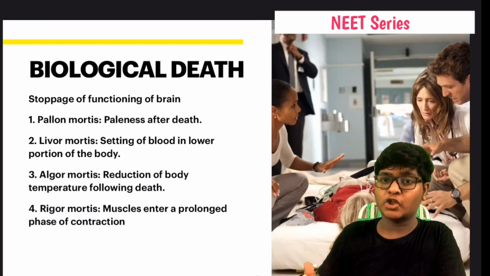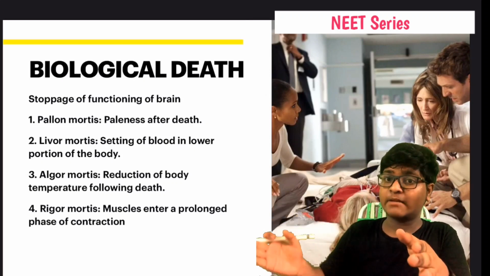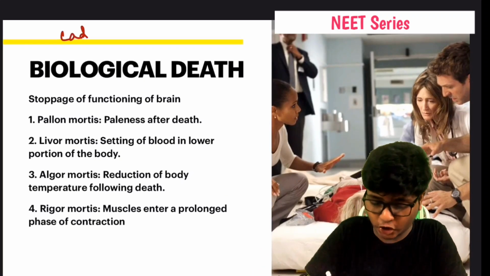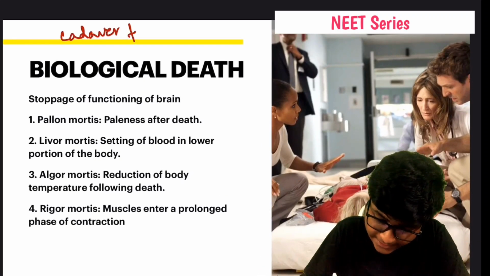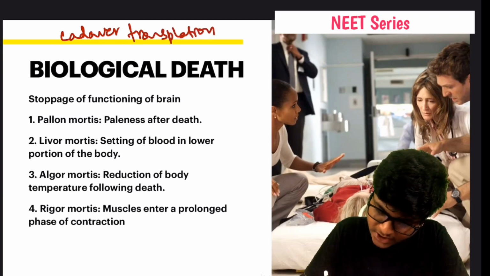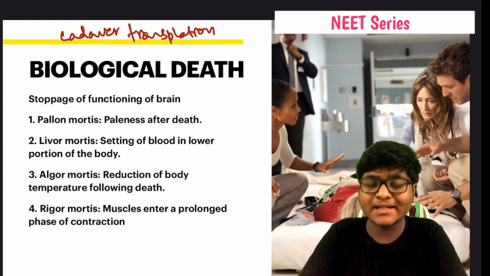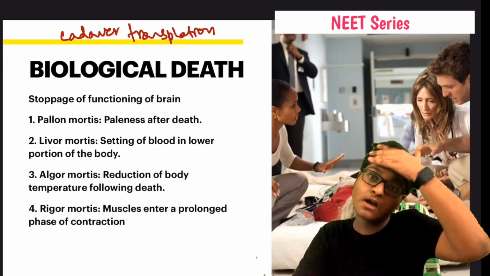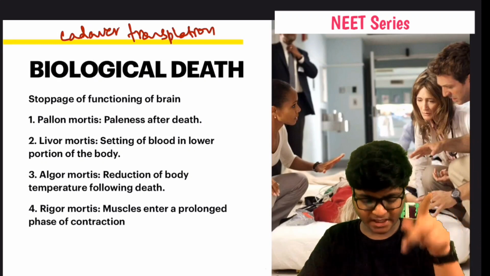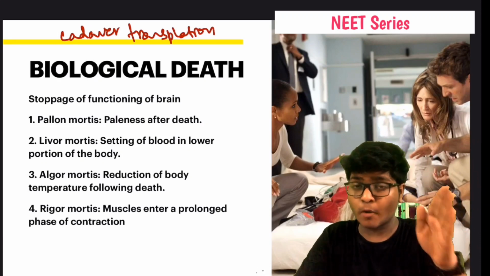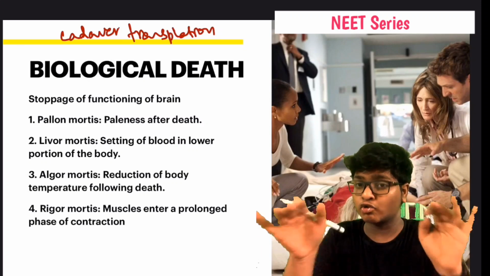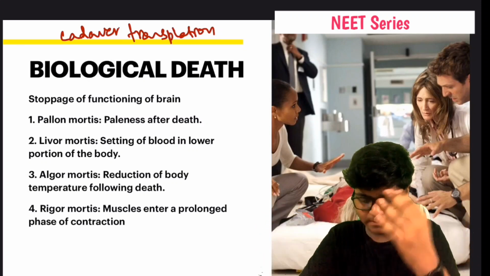This transplantation of organs from a brain dead patient to another person is known as cadaver transplantation. Let me write it down for you: cadaver transplantation. It is not mentioned in your NCERT book, but it's important, and it's mentioned in the class 10 AP SSC syllabus, right? So the stoppage of functioning of the brain causes biological death, and it's a true death.